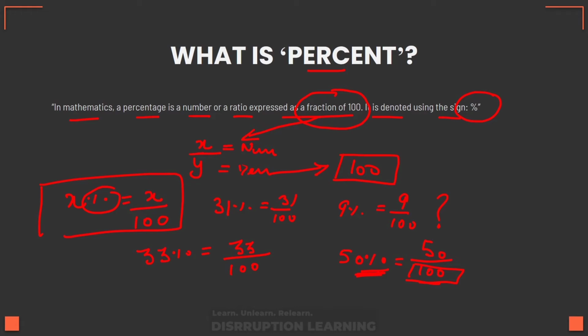Just one thing that we need to remember is that this sign actually denotes a fraction in which the denominator is 100. That's it. That's what we need to remember for now. Now let's move on to the next slide and we will learn a bit more about percentages.